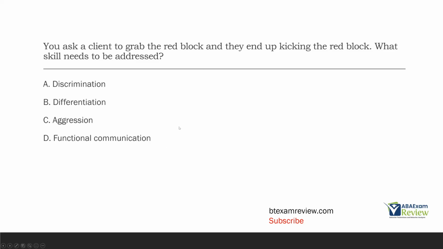And then D, functional communication. We didn't ask the client to communicate anything. We simply asked them to grab the red block. They kicked the red block. So they discriminated correctly. They picked the right block. They just engaged in the wrong response. So what skill needs to be addressed? Well, response differentiation. We need to help the client better differentiate their responses.